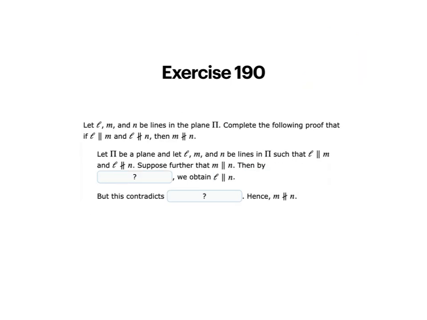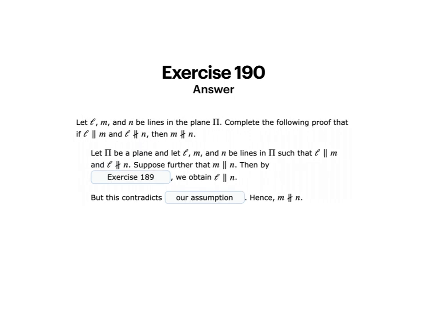Now I'd like you to press pause on your video and try exercise 190, where we are trying to complete the proof that if L is parallel to M and L is not parallel to N, then we can conclude that M is not parallel to N. So pause your video. When you're ready for the answer, press play again. So here's the answer. First, I'm going to draw it just to show that it makes sense.